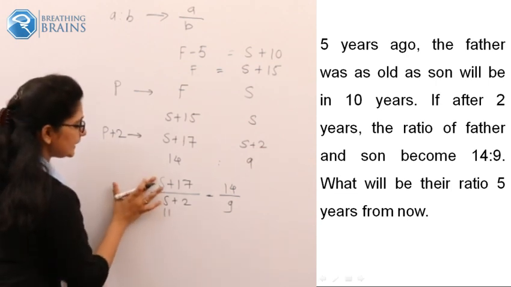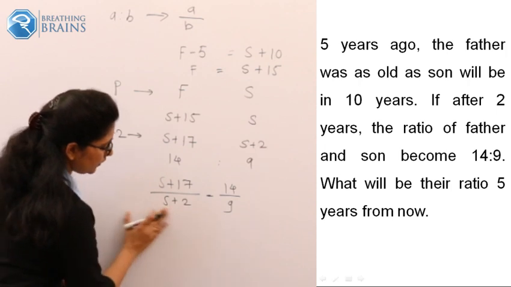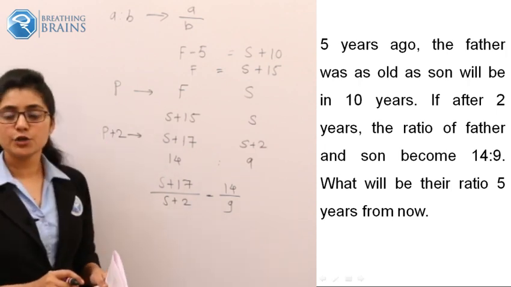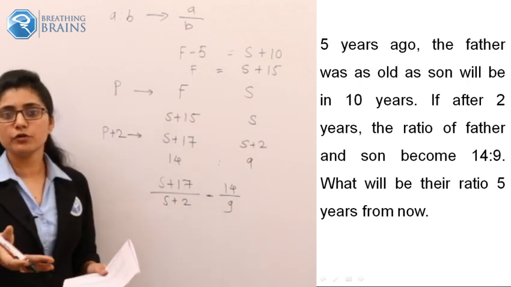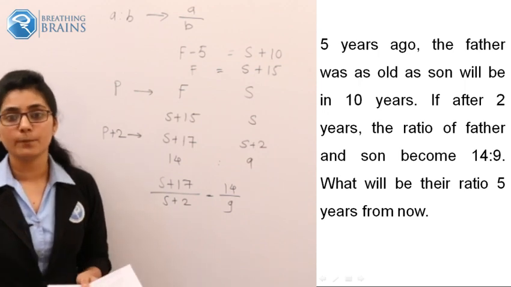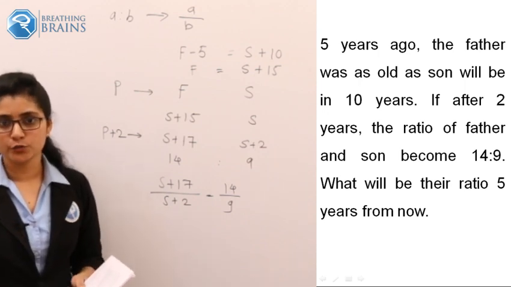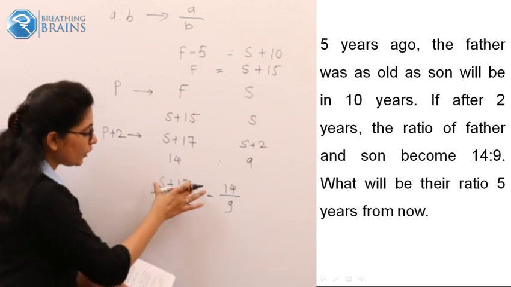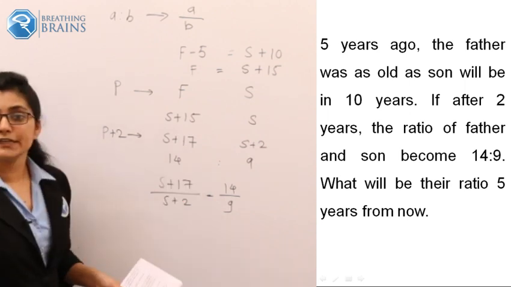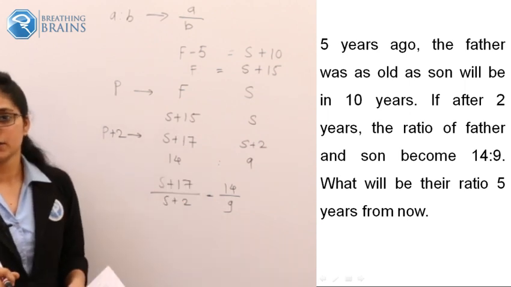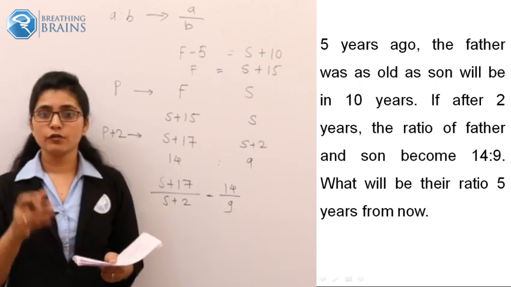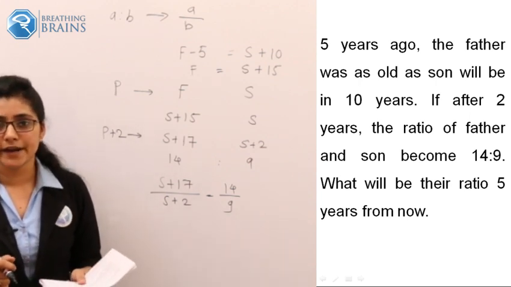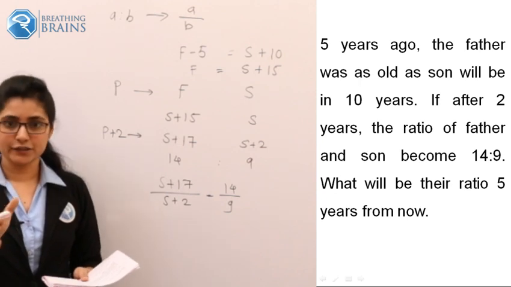So what is the next multiple of 14? We checked 28, right? Then we will move on to the next multiple, that is 42. 14 threes are 42. So if you want the numerator term as 42, what should be the value of S that you should add to 17? 42 minus 17, it should be 25.